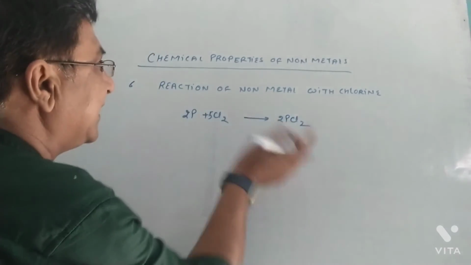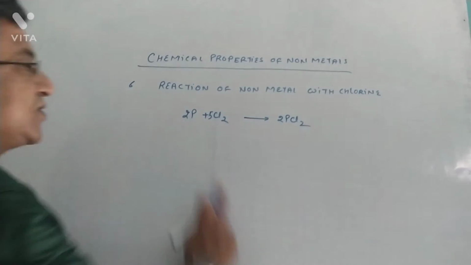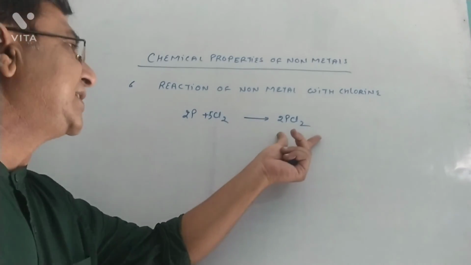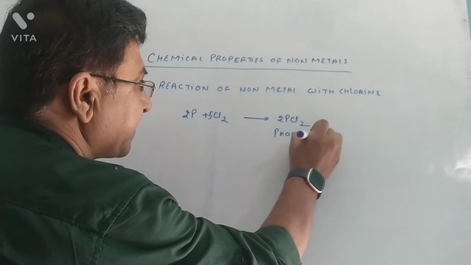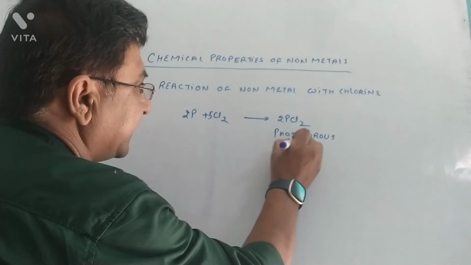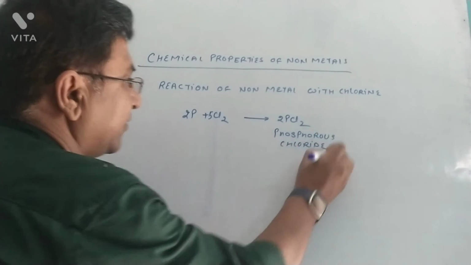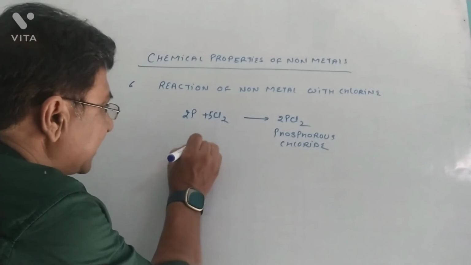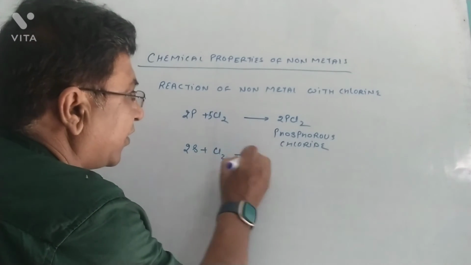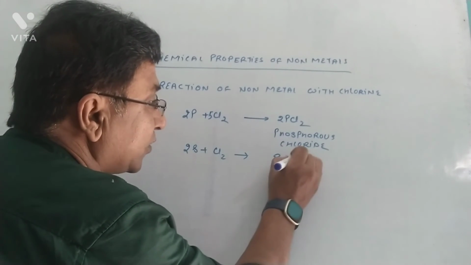An exceptional case of a non-metal reacting with a non-metal. Chlorine is also a non-metal, producing a salt called phosphorus chloride. Non-metal behavior is really very exceptional in a few cases. In the same way, sulfur also reacts with chlorine to form sulfur chloride.